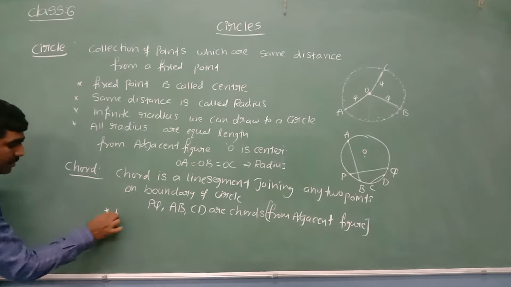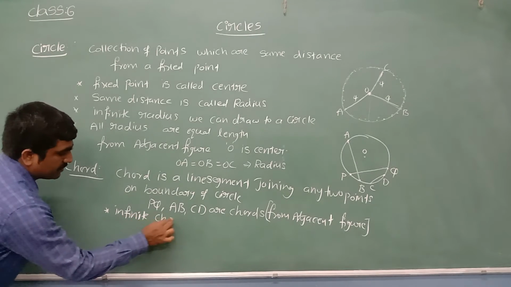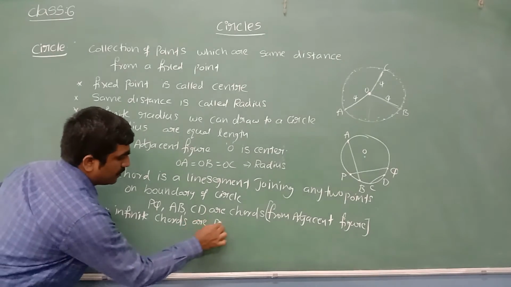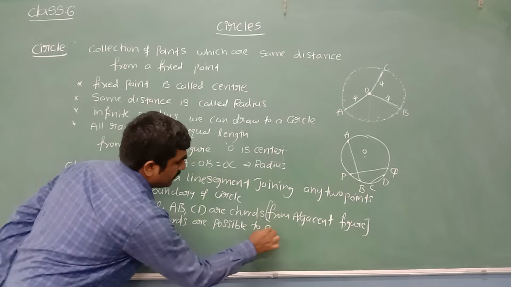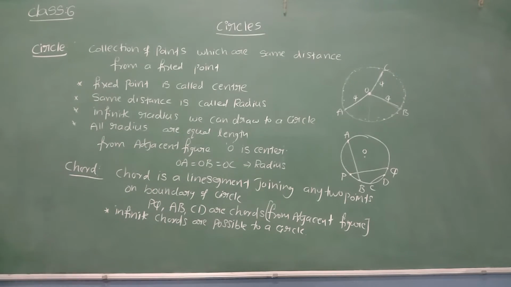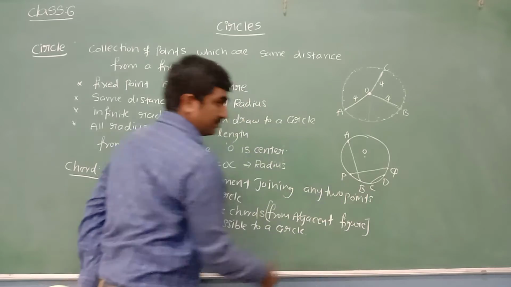Let me write the key points here. Infinite chords are possible to a circle. Now tell me, are all the chords of the same length?